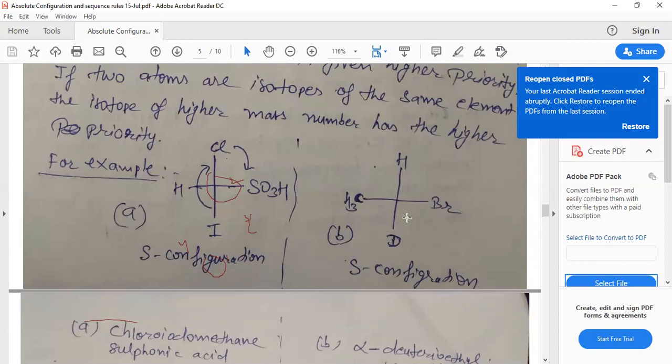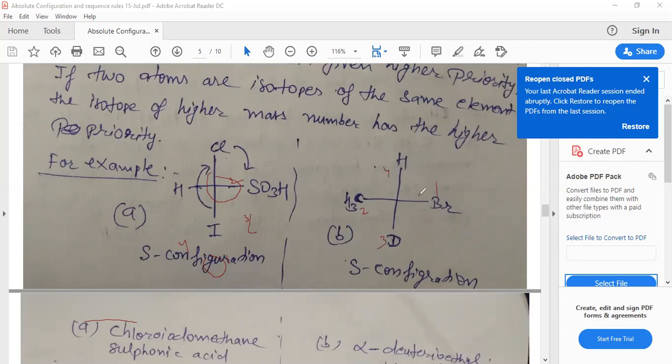Therefore, the numbering in this example is: first is the carbon directly attached, second, and deuterated, where the mass number is higher, is third, and the lowest is 4.